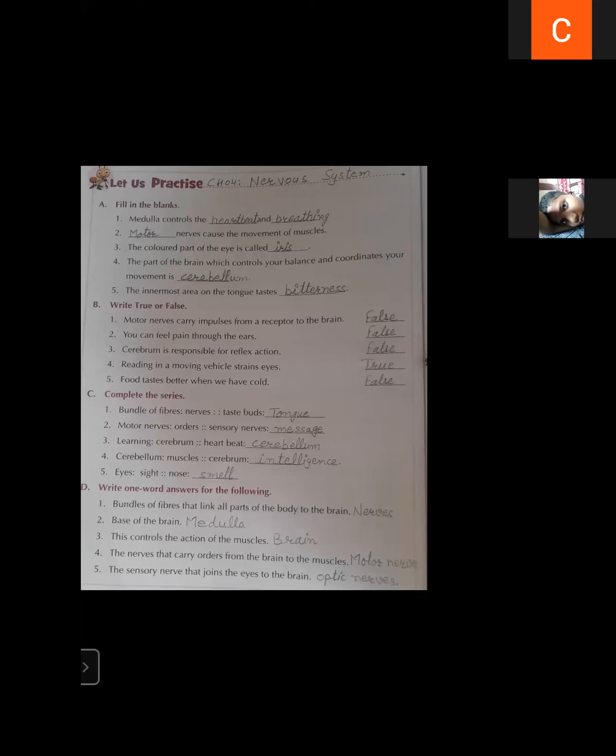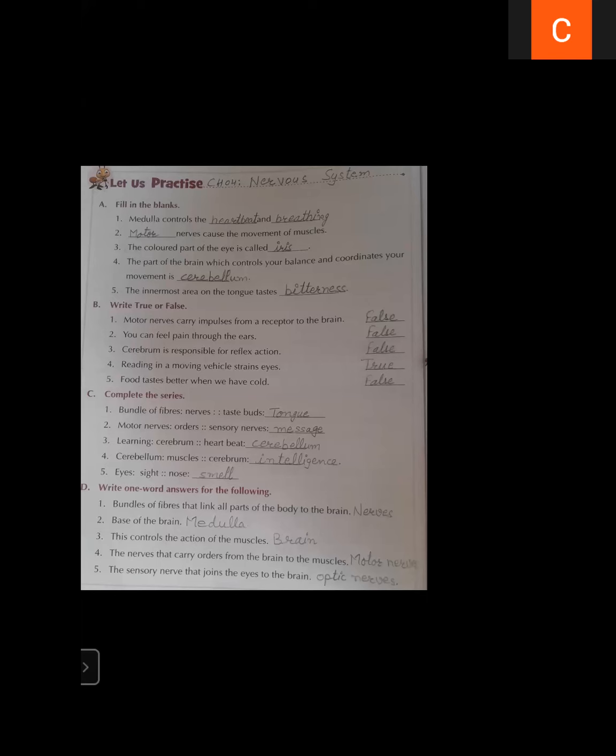Reading in a moving vehicle strains eyes. Yes, it is true. We learned about this when we discussed how you can take care of your eyes. Reading in a moving vehicle can strain our eyes.